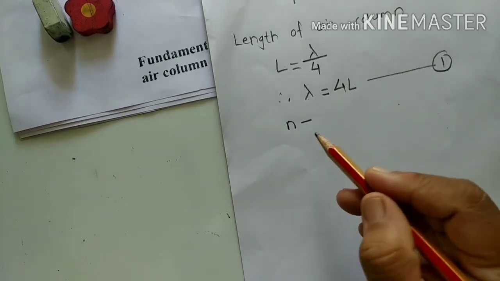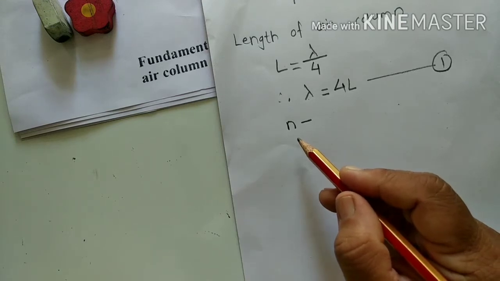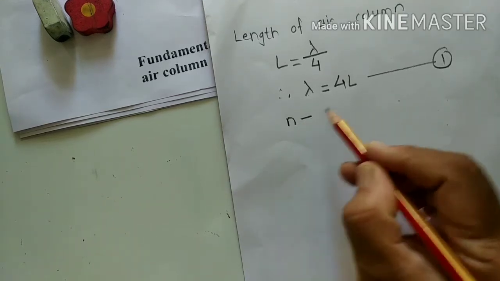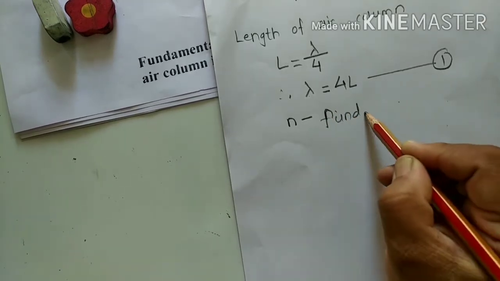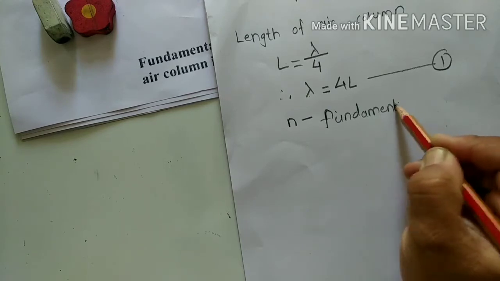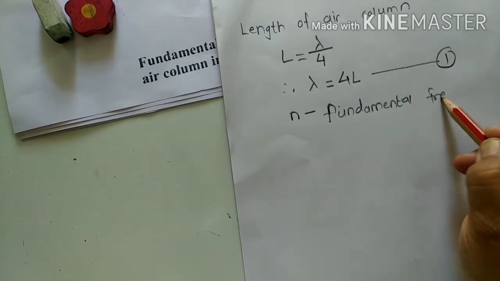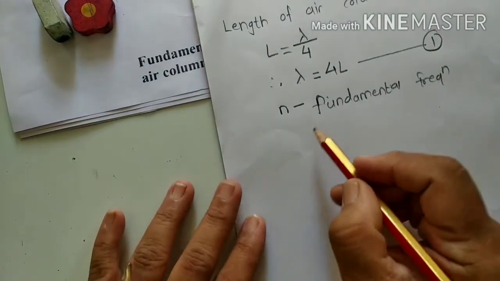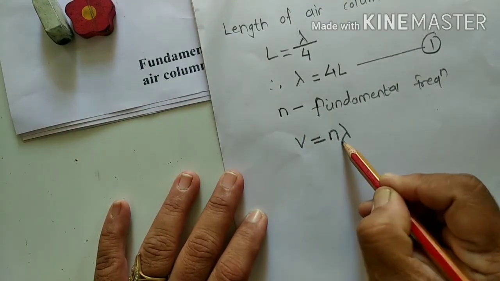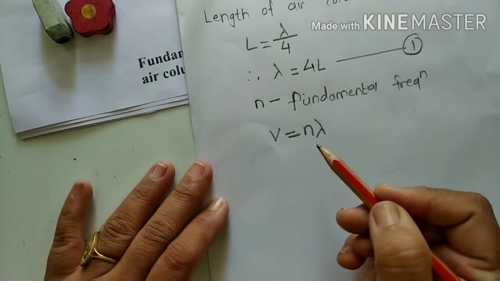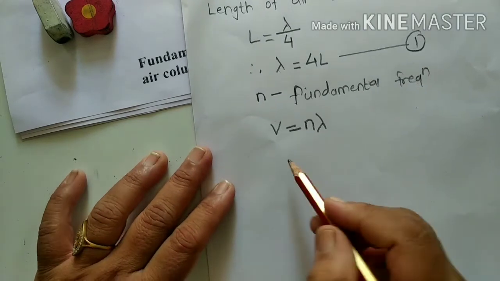We know that n is the fundamental frequency. The relation between velocity, frequency and wavelength is v is equal to n lambda.